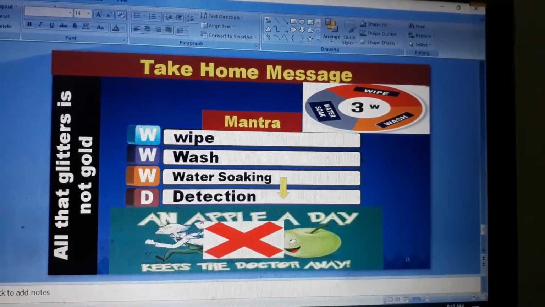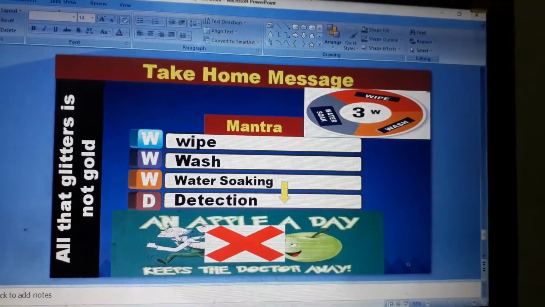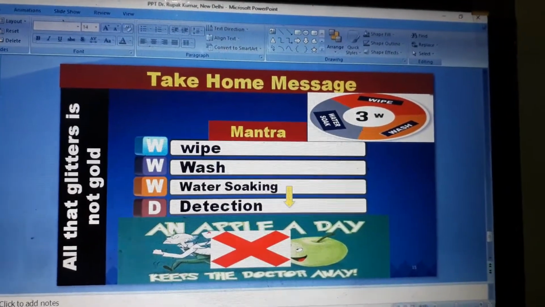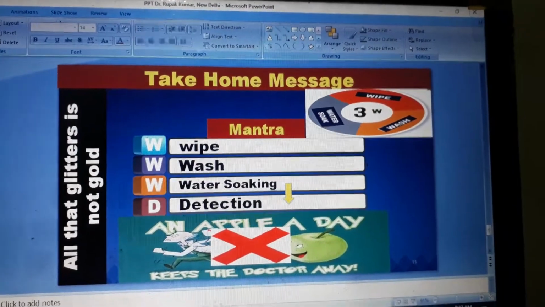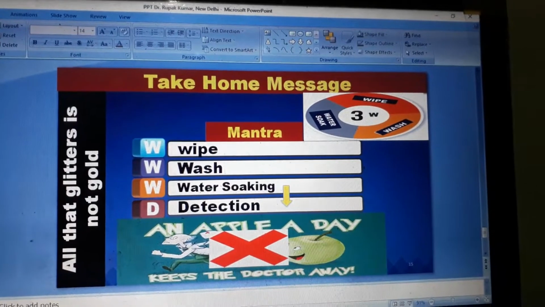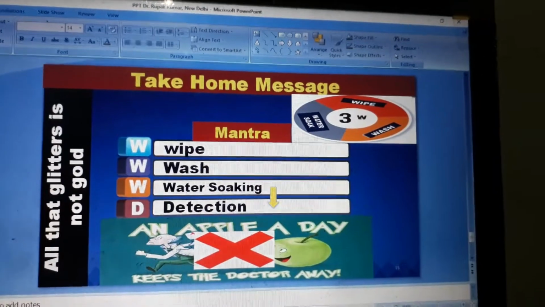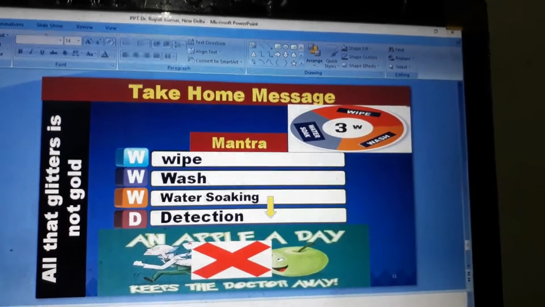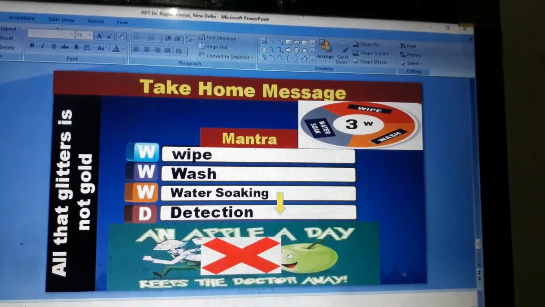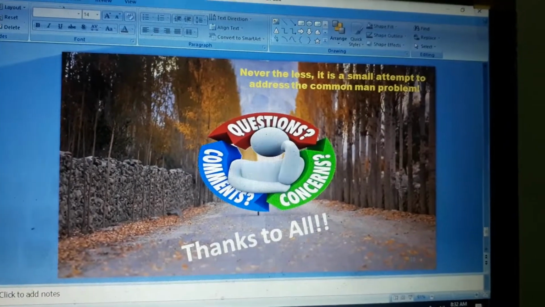Until that device is available in the market, I can advise you, whatever fruits and vegetables you purchase, please follow the concept of 3W: wipe it, wash it, then put it into water for a longer time. Then when the device comes into the picture, we can detect with the help of this device. So an apple a day does not keep the doctor away, as I discussed in the earlier slide. I am happy to answer any further questions, comments and concerns.